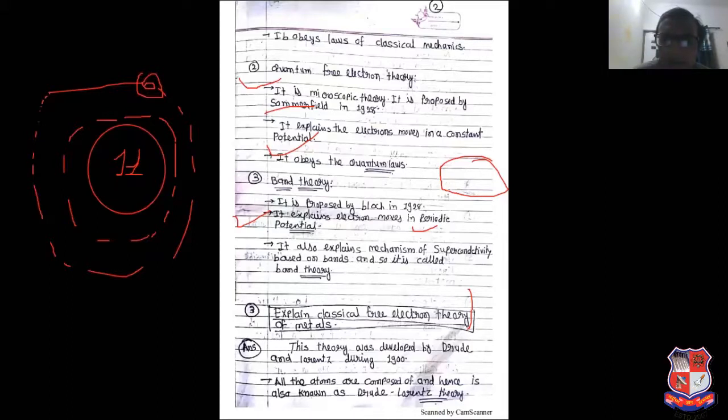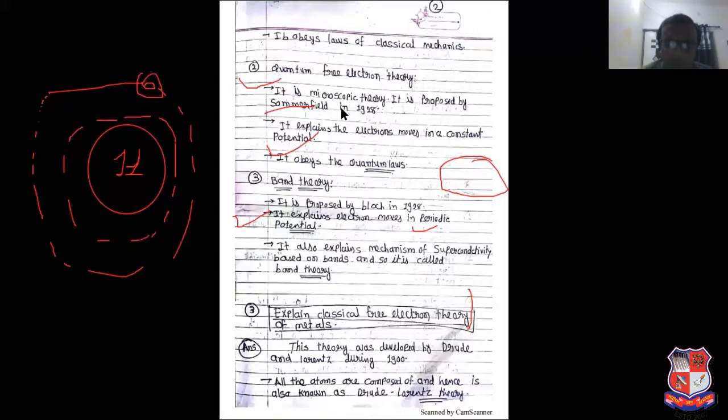Band theory was introduced in 1928 by the scientist known as Bloch. Band theory is useful to explain the theory related to superconductivity. Now see, what is the center point of this lecture? Explain the classical free electron theory.